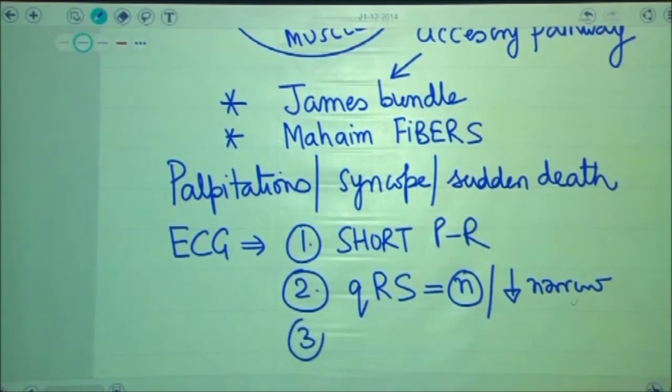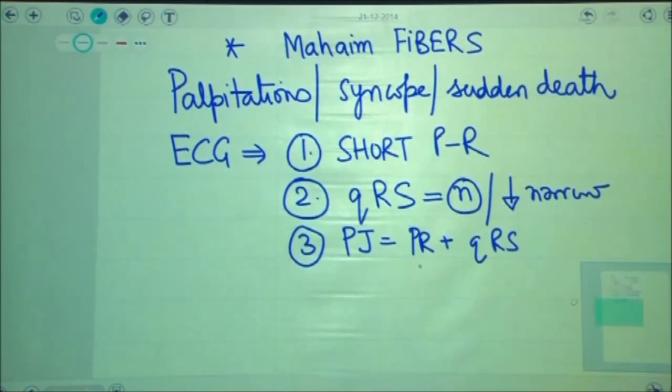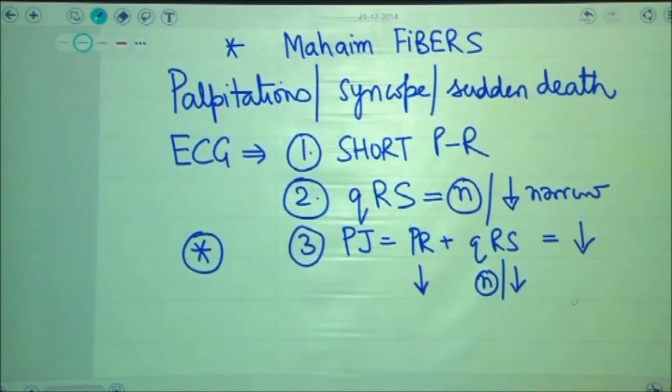Therefore, mathematically speaking, I can say that PJ interval, which is the sum of PR plus QRS, will be exhibiting the following details. PR is narrow, QRS will either be narrow or will be normal. So the final result would be PJ would be short, and therefore PJ interval is useful for differentiating between Wolff Parkinson White syndrome versus Lown-Ganong-Levine syndrome, because of the fact that in Lown-Ganong-Levine syndrome, PJ interval is short, whereas in WPW it is normal.